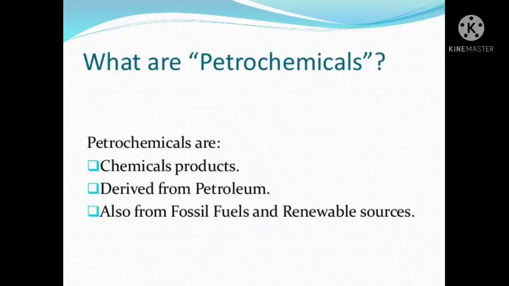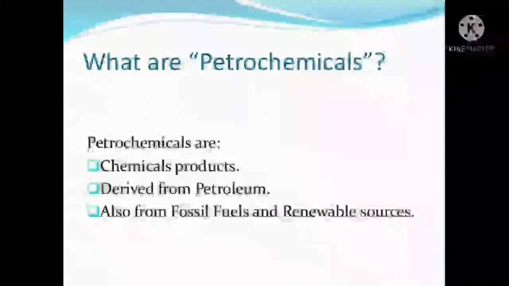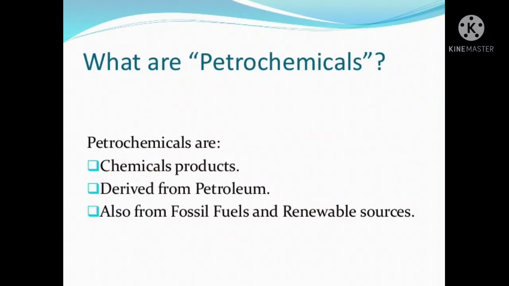Children, what do you mean by petrochemicals? You already learned about petrochemicals in chapter 3, synthetic fibers and plastics. What are petrochemicals? Many useful substances are obtained from petroleum and natural gas. These are termed petrochemicals. So petrochemicals are chemical products derived from petroleum, also from fossil fuels and renewable sources.